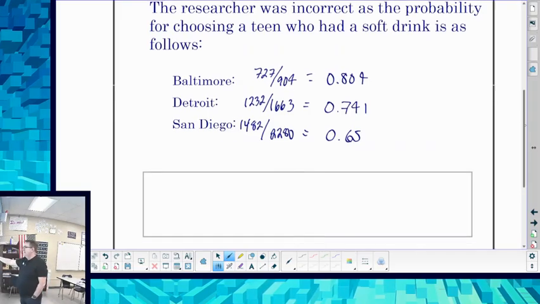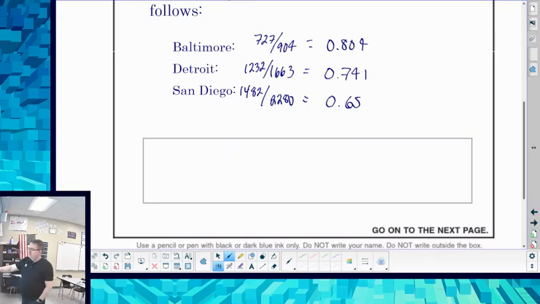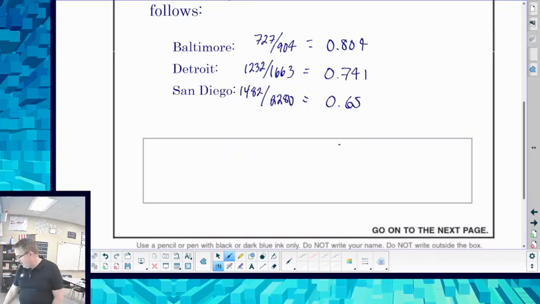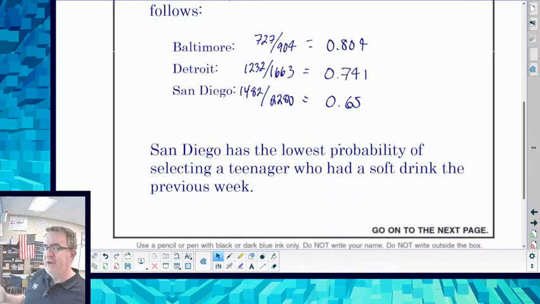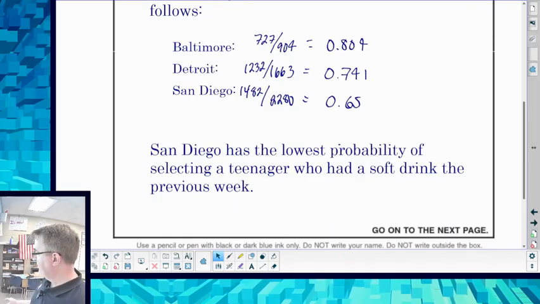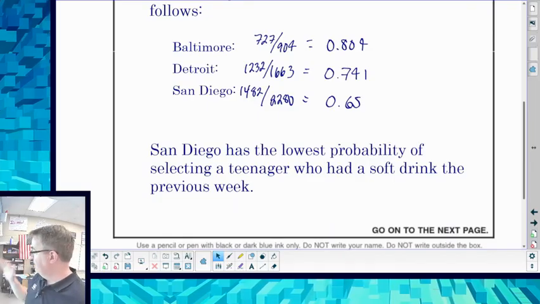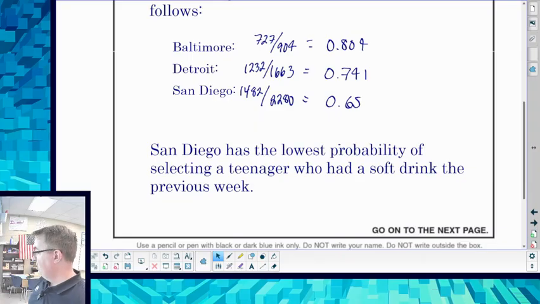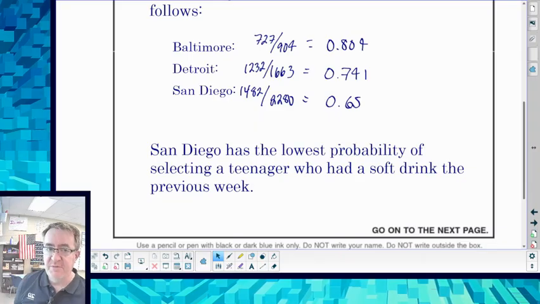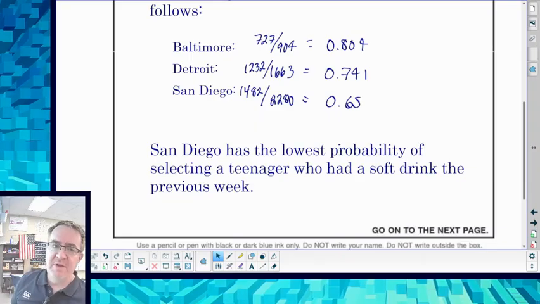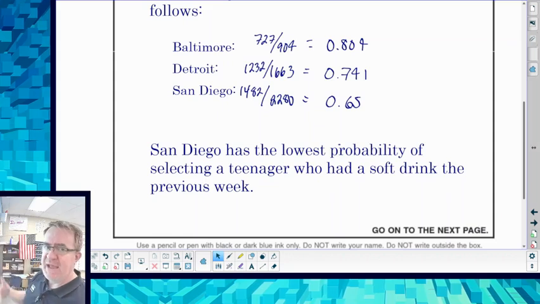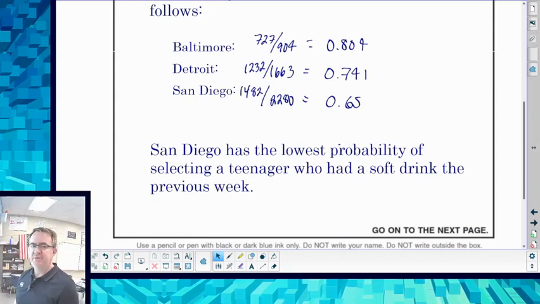I don't know. But anyway, the conclusion here is, no, it's false. Why? Because San Diego actually has a smaller probability of selecting a teenager. San Diego has the lowest probability of selecting a teenager who had a soft drink the previous week. Okay? It's not just pure numbers. It's relative frequencies. You have to check this stuff out.